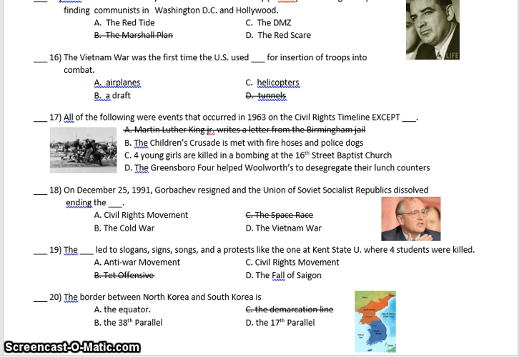Question 20. The border between North Korea and South Korea is called A. The equator, B. The 38th parallel, D. The 17th parallel.